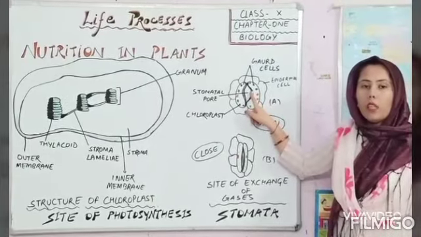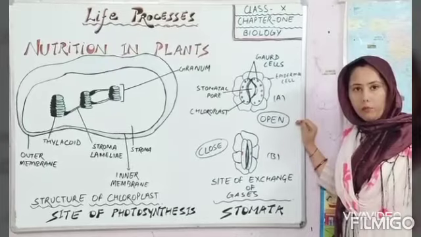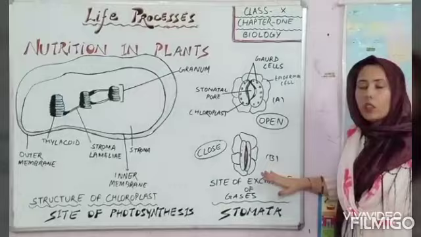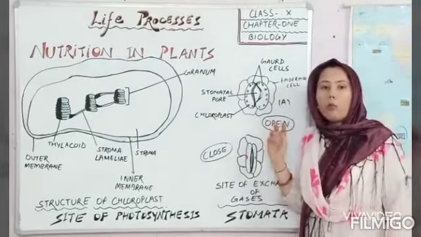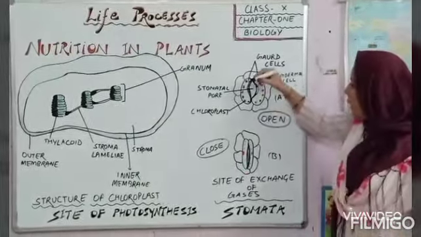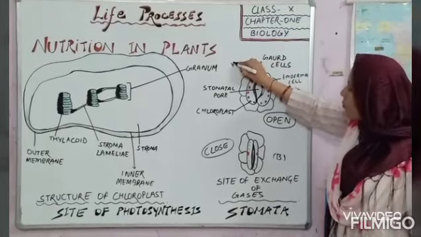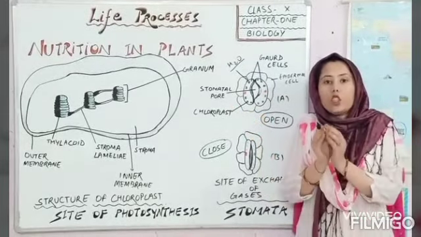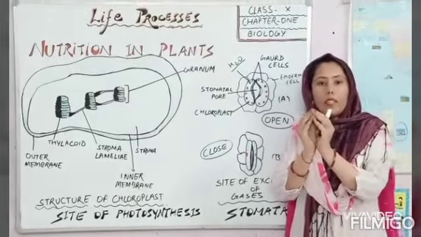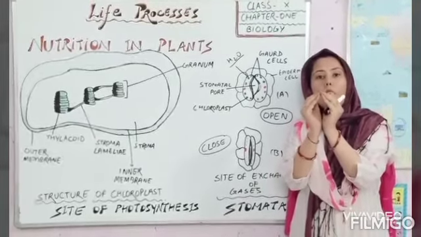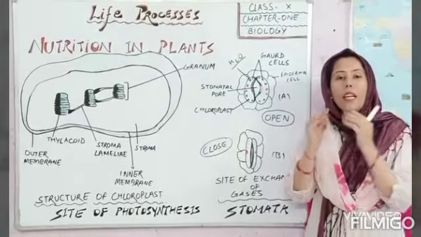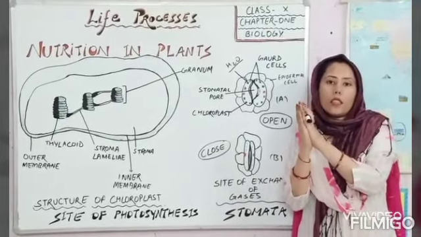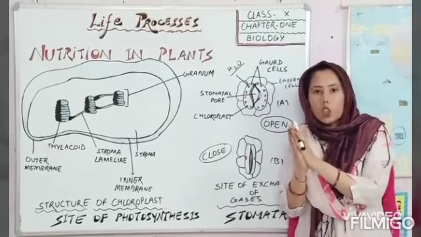The middle one is the stomatal pore, open stomata, and this one is the closed stomata. Opening and closing of the stomata is controlled by the turgor pressure. When turgidity increases, water molecules enter the guard cells and swell them. This swelling leads to the opening of the stomata, and when the guard cells lose water, turgidity decreases, then shrinking of the guard cell causes the closing of the stomata.